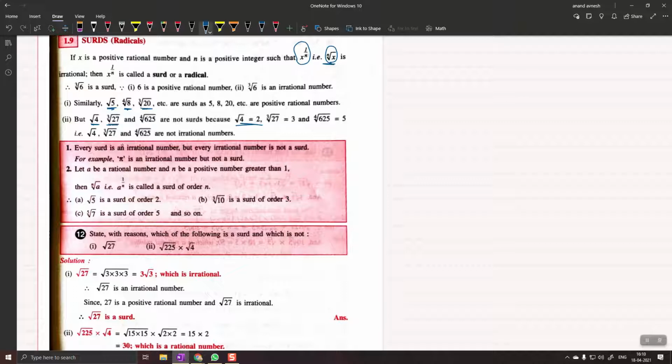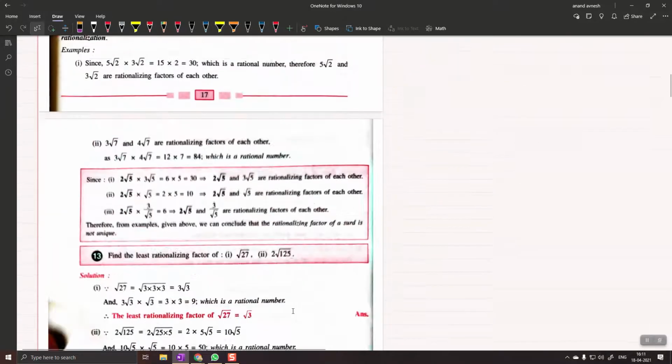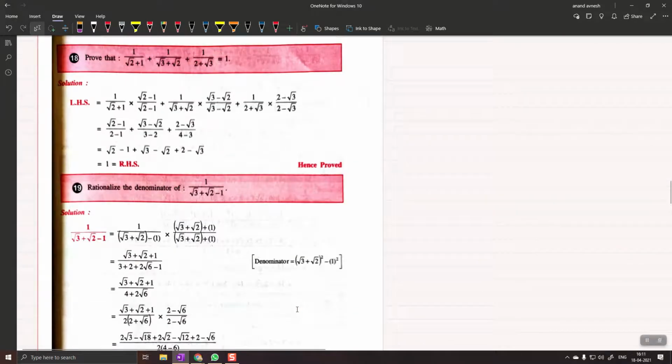Cube root of 27 is not a surd. Why? Because cube root of 27 is 3. Fourth root of 625 is not a surd because fourth root of 625 is 5. This also means that 5 raised to 4 is 625. So it is very easy to find out whether a number is a surd or not.